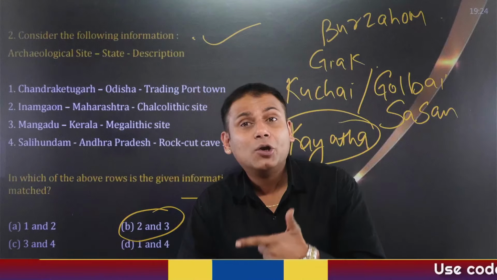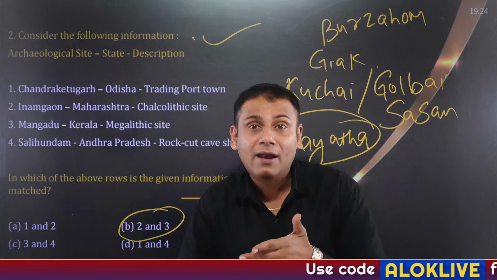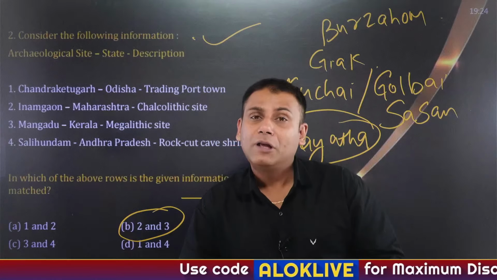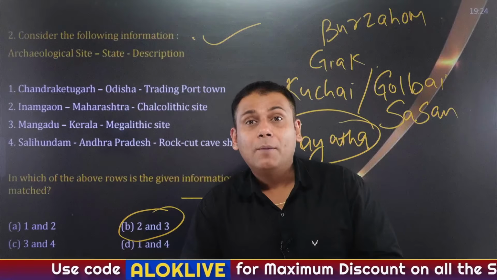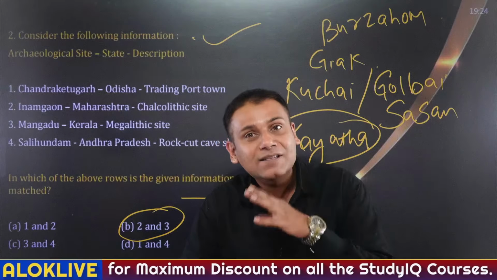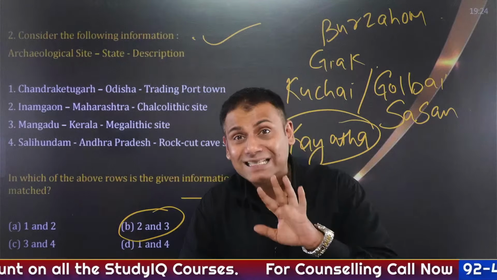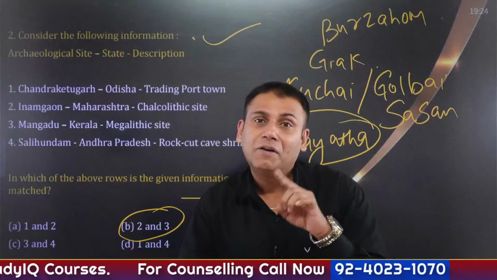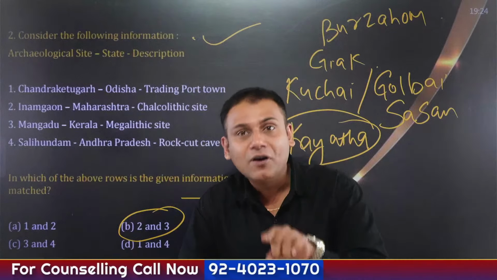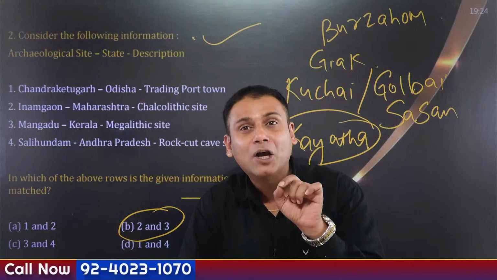Hungsi is located in Gulbarga district, Karnataka. Belan Valley is located in Mirzapur district of Uttar Pradesh. Pahalgam is located in Kashmir. All these are important Paleolithic sites. Another important site I'll tell you of is in Rajasthan. It is located on the banks of river Kothari, and for the first time, we found the evidence of microliths from here.